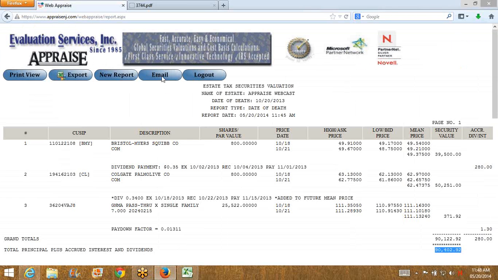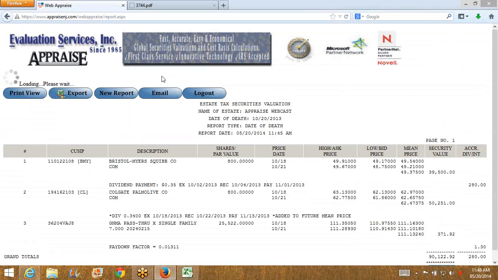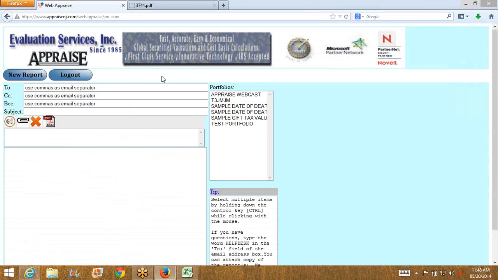And we can also email. It'll load up the email screen in a second. And I can then send it. You registered at account info, so accountinfo at APPRAISE.net.